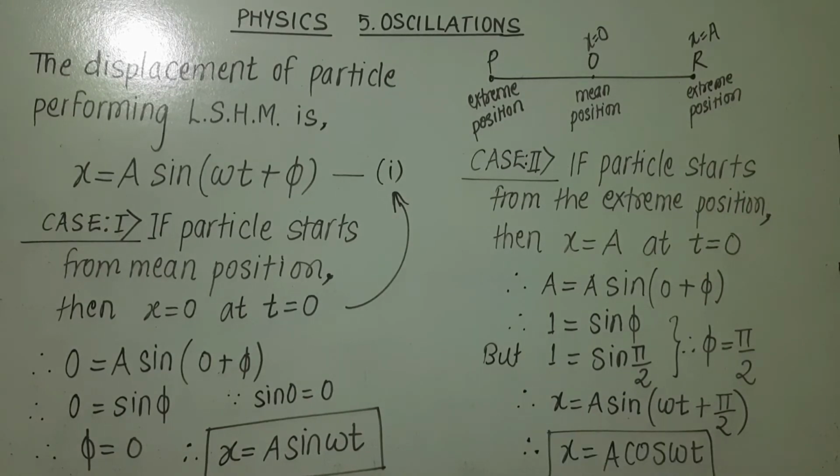You know formula sine of theta plus pi by 2 is equal to cos theta, so that formula we have used here, so we get x is equal to a cos omega t. So this is the expression for the displacement of the particle at any instant t if the particle starts from the extreme position. So these equations we can use while solving numericals. And here it is also clear that if particle starts from mean position, its displacement is minimum and its value is 0. And if particle starts from extreme position, its displacement is maximum and that is equal to amplitude of particle.